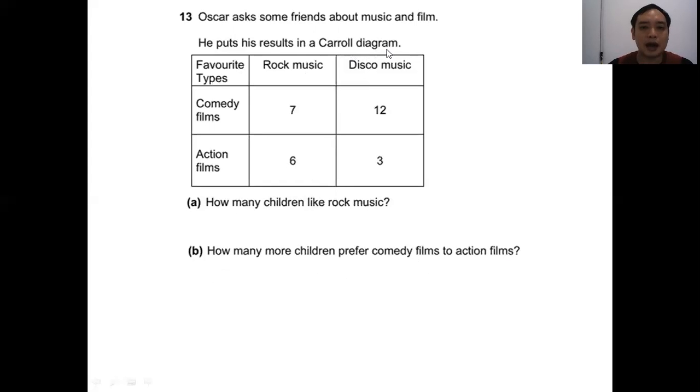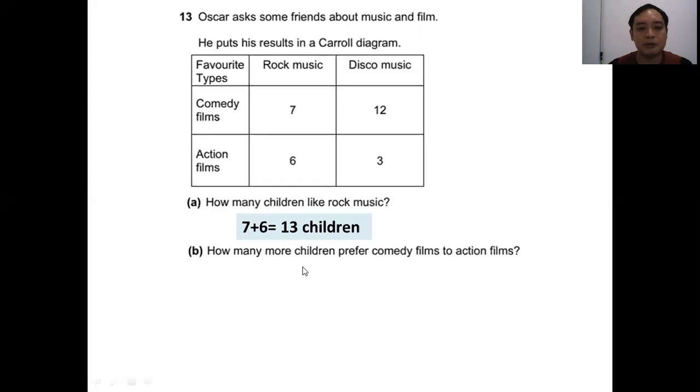Now, for the Carroll diagram, in each box here, they have two conditions. The first condition is on the column. The second condition is on the row. For example, the number 7 here means the people who like rock music also like comedy films. So how many children like rock music? Just look at the column of rock music. Then you get 7 plus 6 equals 13 children.